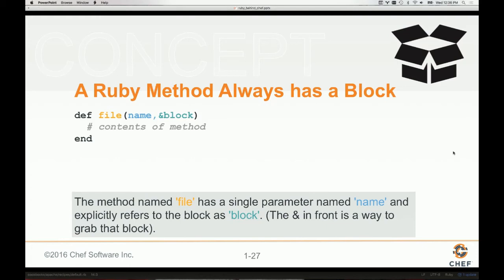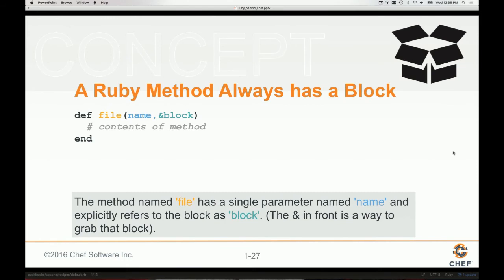You don't actually have to specify a parameter to say, hey, can you pass a block to it? It's up to the method whether it needs to process the block or not. But every method in Ruby can take a block. And I think that's one of its most powerful features, that every method can take a block, and it's up to the method author to choose how they want to behave when they receive a block. A lot of them choose to ignore it, and then the ones that want to do something with it can do something with it. Now, the block that you pass to it is oftentimes just ignored, right? But in the right situations, it can be used.